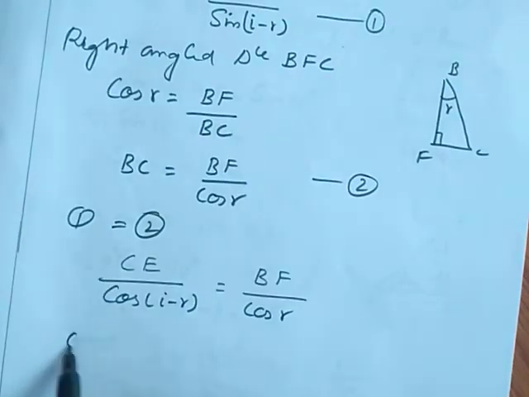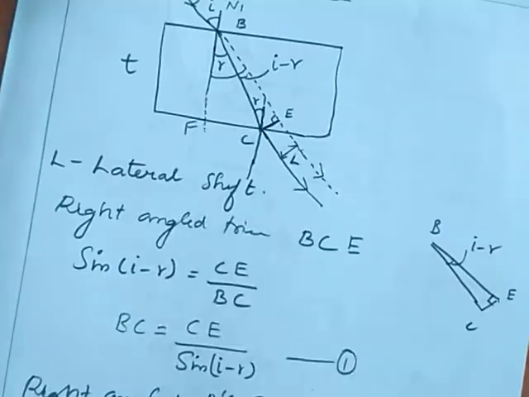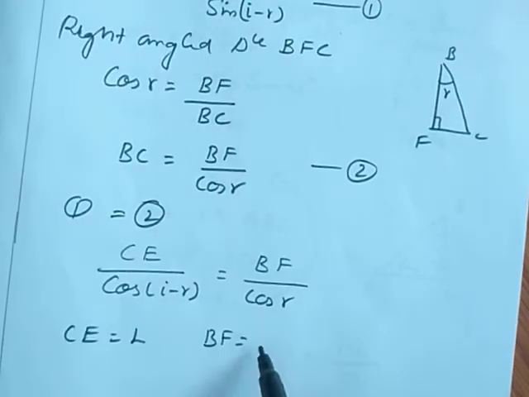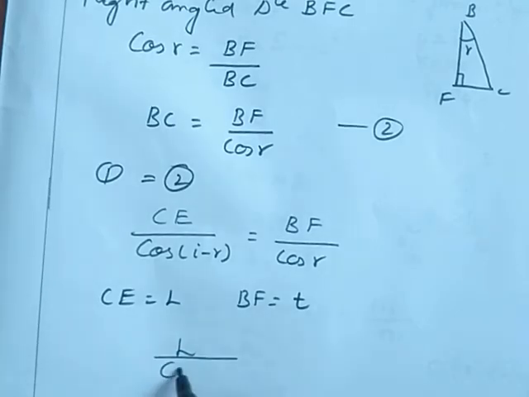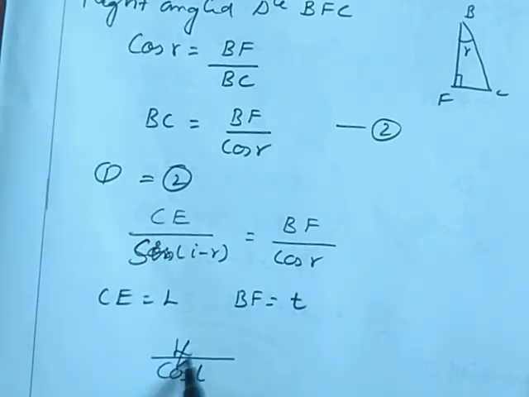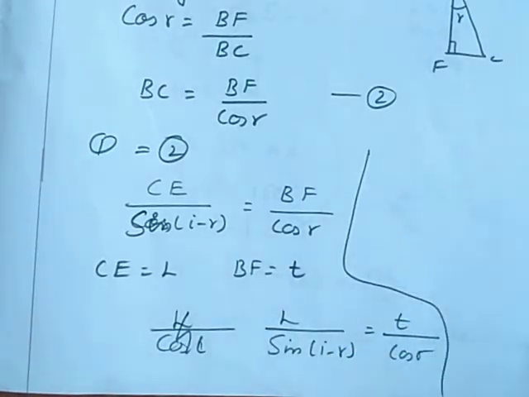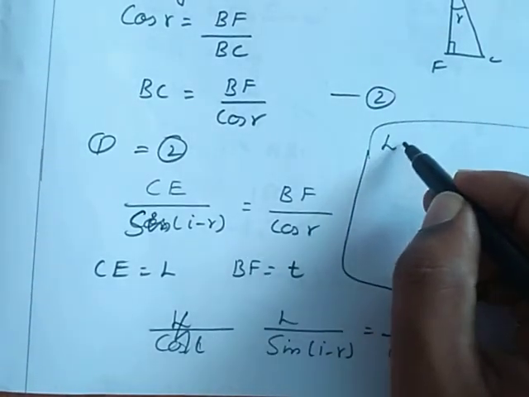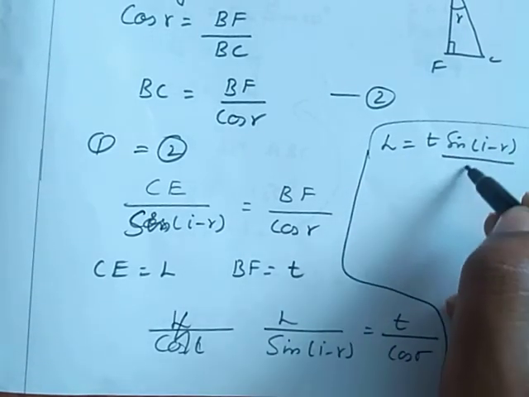So we can write CE as L, and BF is the thickness of the glass slab, that is T. Substitute in the above expression, then we get L by sin I minus R, that is equal to T by cos R. Rearranging this, we need L alone. L is equal to T sin I minus R by cos R.